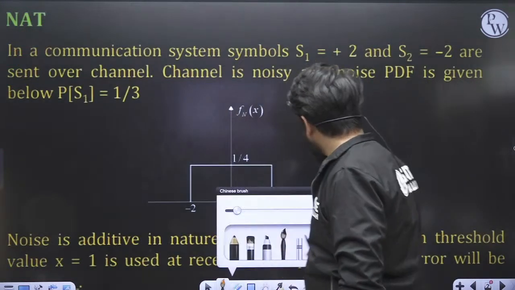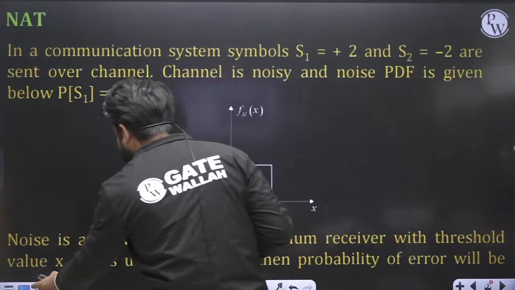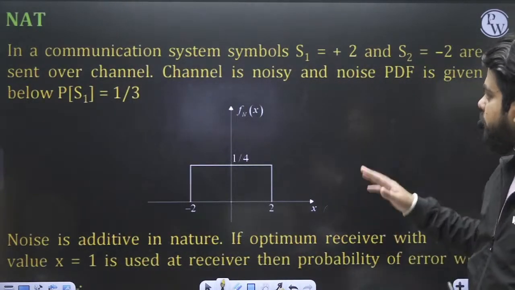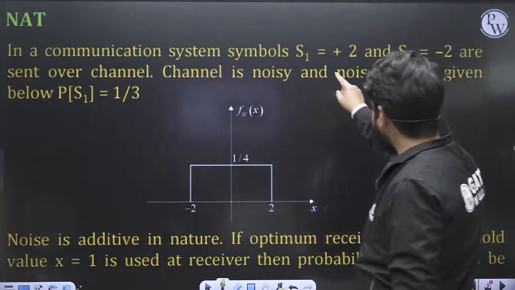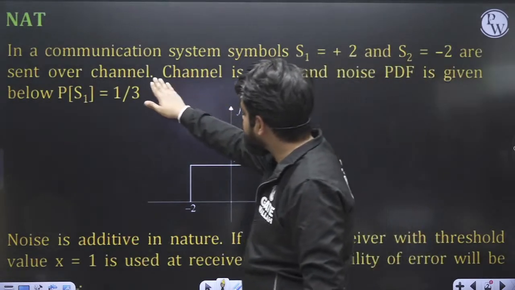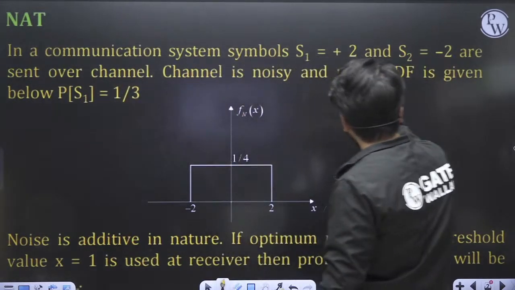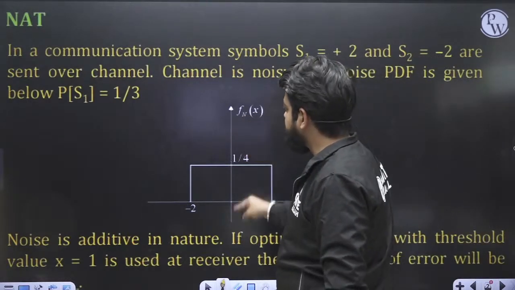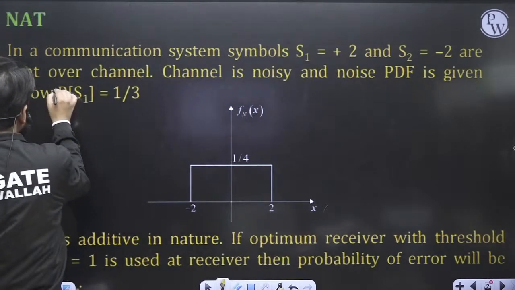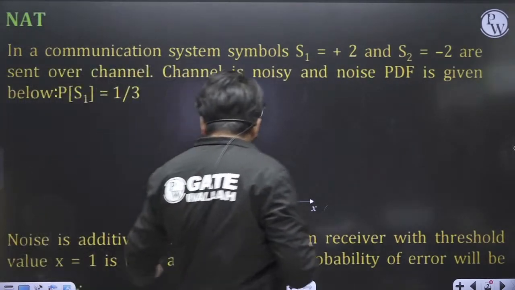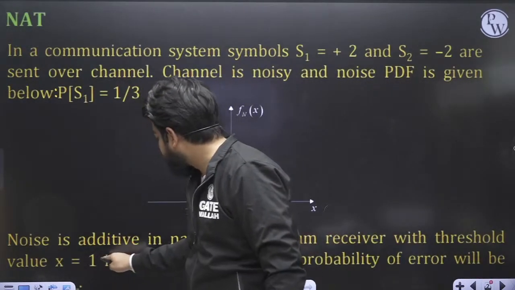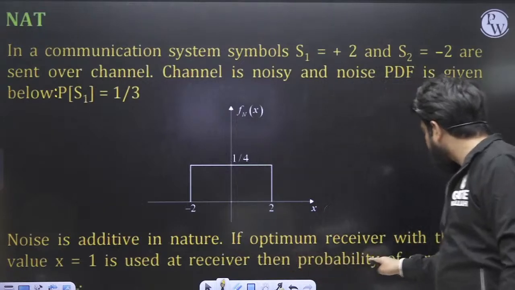Let us read this question, what is given. In a communication system, a symbol S1 equal to +2 and S2 equal to -2 are sent over a channel. The channel is noisy and the noise PDF is given below. The probability of S1 is given as 1/3. Noise is additive in nature.